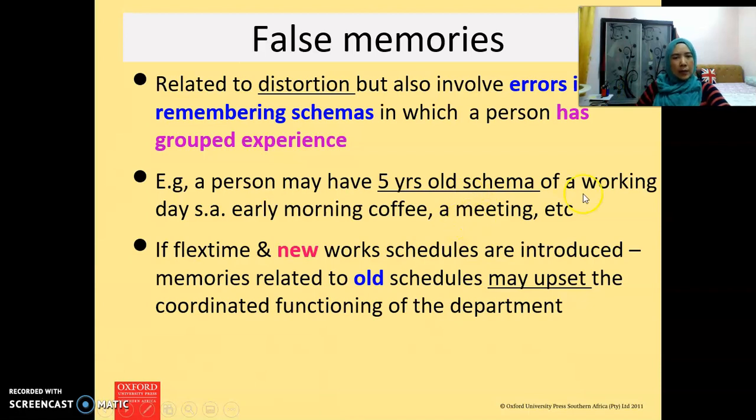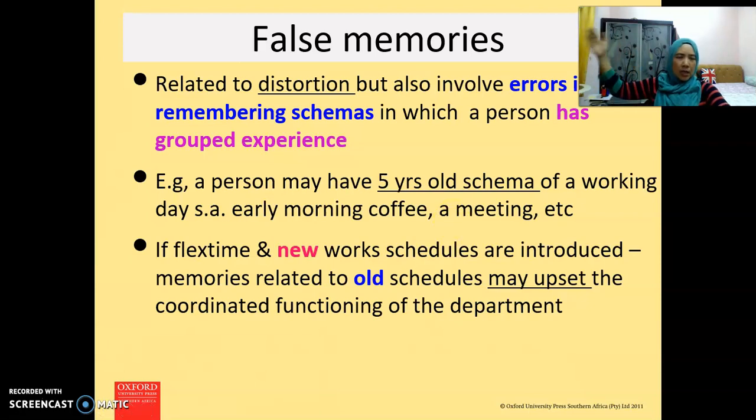A person who always does this, for example their routine of coming to the office and then having a drink and a meeting, and after a long time the company no longer has this routine, this person still has this practice even though it has been left by the company.